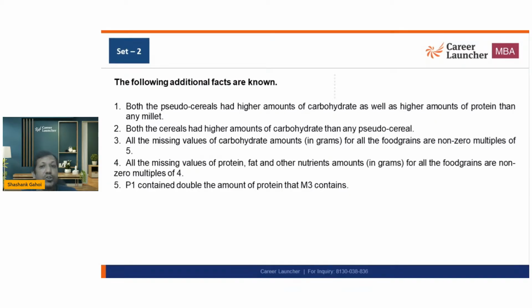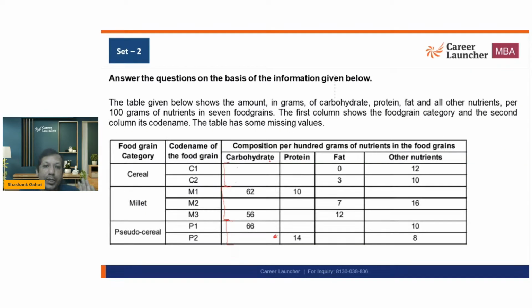All the missing values of carbohydrate for the food grains are non-zero multiples of 5. Okay. Now, the question is saying any of the numbers that is written in this column that is missing should be a multiple of 5. This is 62. This is 56. This is 66. So this number should be at least 65. Okay. 65, 70, 75, 80 or something.